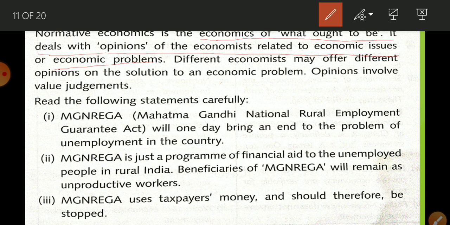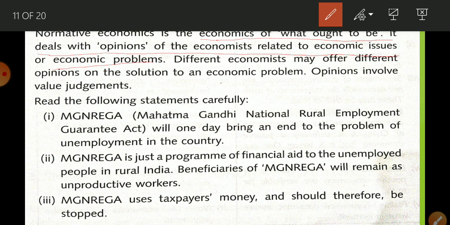We can verify, there is no opinion. But at the end of the chapter there will be a critical evaluation. So there is opinion: this is not good, we should improve, we have gained something, but more proper implementation should be there of all the schemes launched by the government. This is normative science.